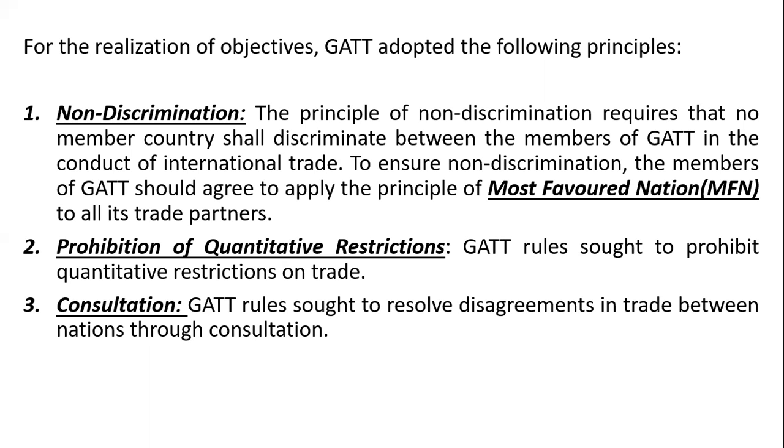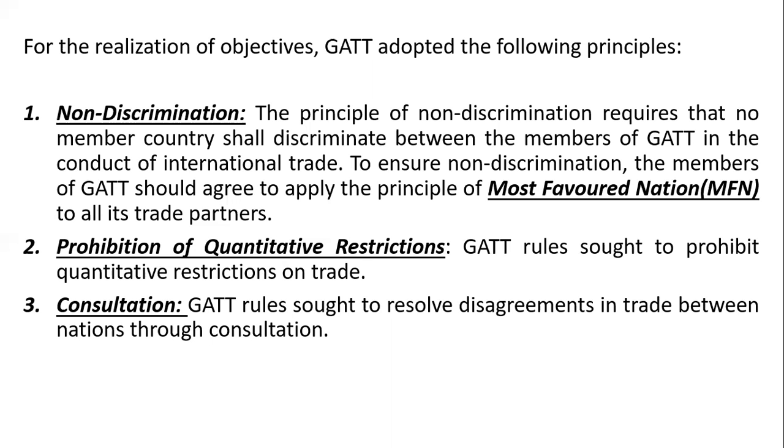And this principle will avoid any circumstances leading to discrimination. So to avoid discrimination, each member country is expected to adopt the principle of most favored nation to all its trade partners. Second important principle which the GATT adopted for the realization of its objectives is prohibition of quantitative restrictions.